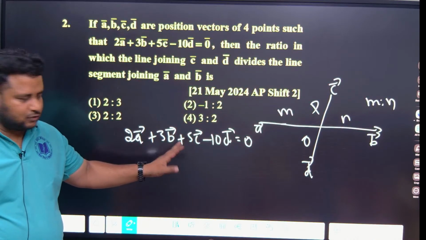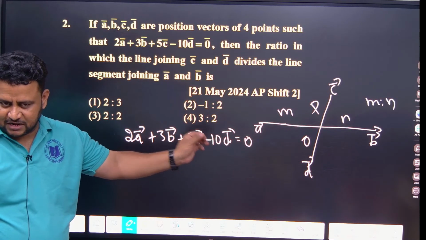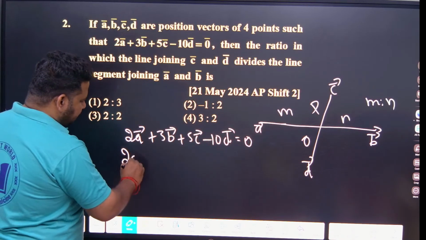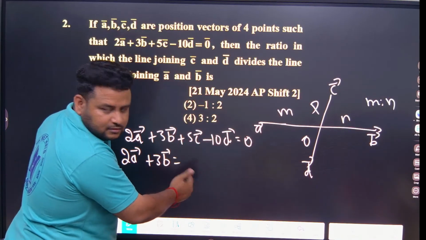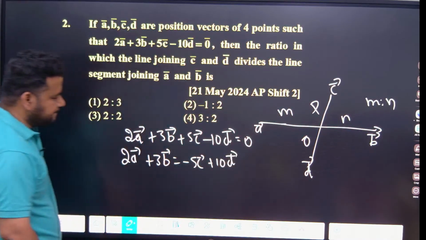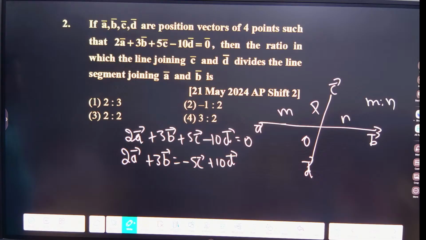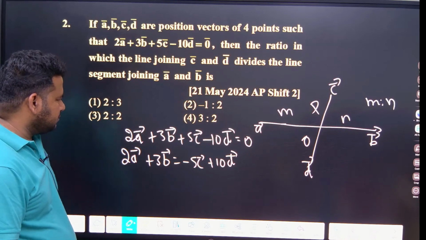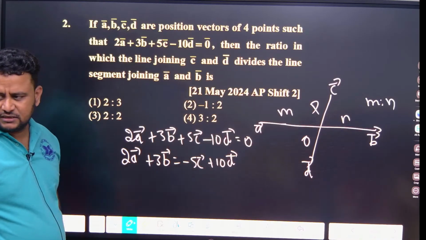So what can I do? Can I send C and D to the RHS? Let us send them to the RHS and see, just by simple manipulation you can get it. So this will be 2 times A plus 3 times B. If I take it to the RHS, what will this become? Minus 5C plus 10D. Okay, good. So 2A plus 3B is minus 5C plus 10D. This is what we are having.